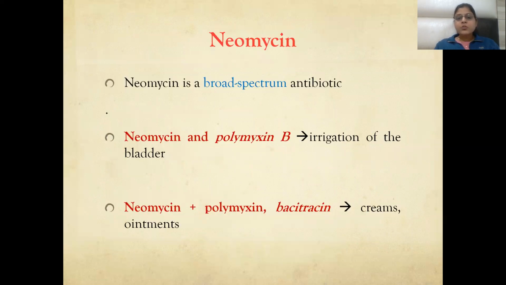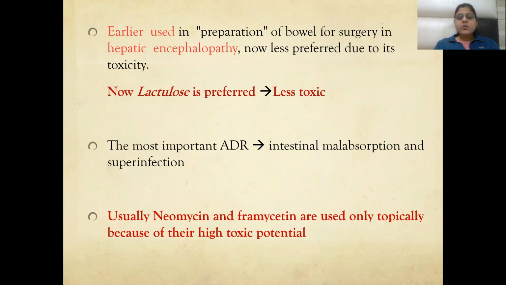broad-spectrum antibiotic, and neomycin with polymyxin B can be given in irrigation of the bladder. Neomycin, polymyxin, and bacitracin are available as creams and ointments. It was earlier used in preparation of bowel for surgery and in hepatic encephalopathy, but is now less preferred due to its toxicity.